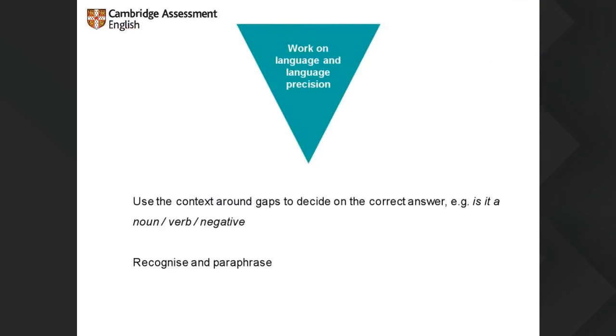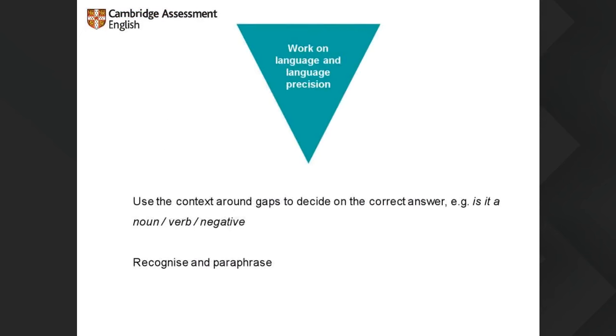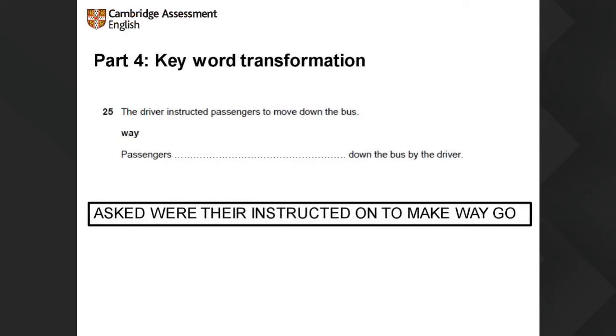Moving on. Everyone's favorite or least favorite. I liked it. I think it is a nice activity. It is part 4 of the reading and use of English paper. And there we're going to be looking at, of course, what comes before and after the gap, but also students need to recognize meaning and also be able to paraphrase the sentence that is given. Exactly. So some nice ways to practice for this on the build up to then getting used to the task.